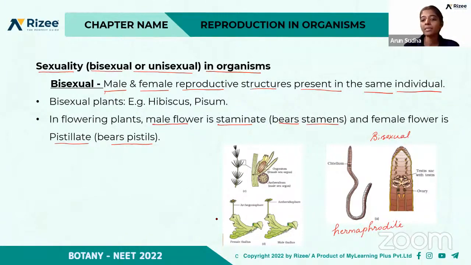Earthworm. And this is an example of Marchantia. This Marchantia is dioecious. So what do we mean by monoecious and dioecious? In the case of some fungi and plants, you can call it homothallic or monoecious.